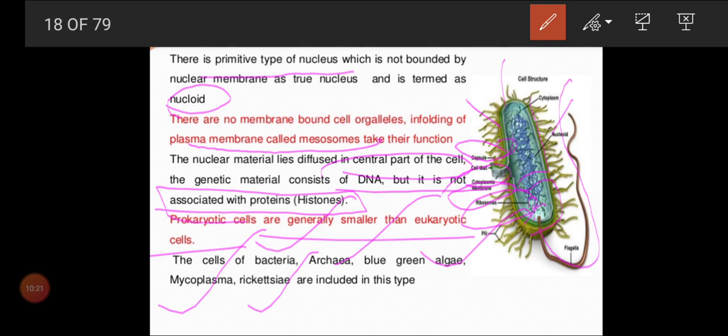So we can see cytoplasm, ribosomes, and nucleoid, and the cytoplasm is covered by the plasma membrane. The plasma membrane is covered by a cell wall. The cell wall is covered by a capsule. And we can see pili, P-I-L-I. It is meant for conjugation with neighboring bacteria. It is meant for reproduction.